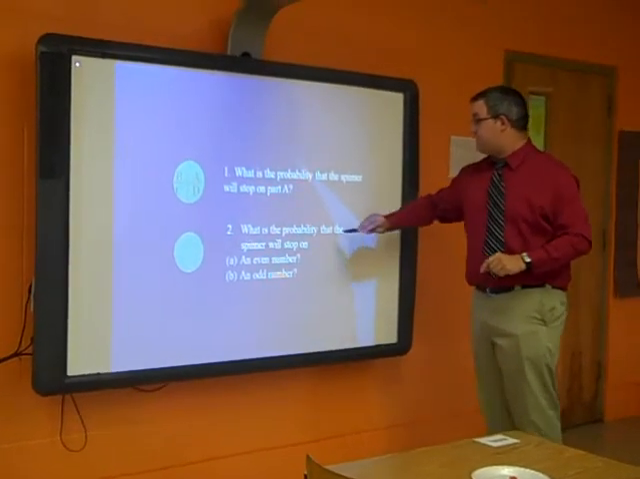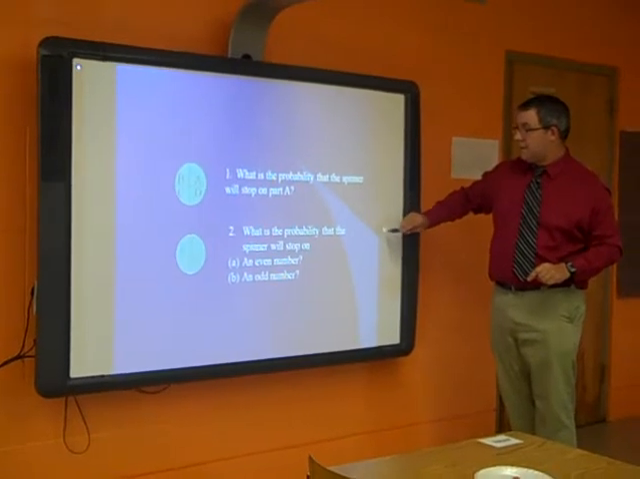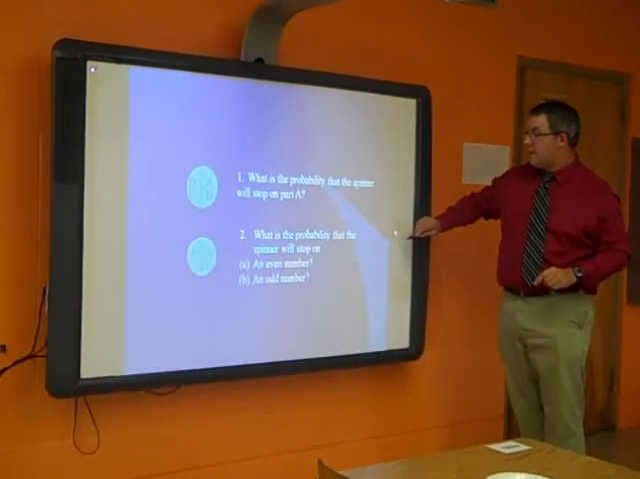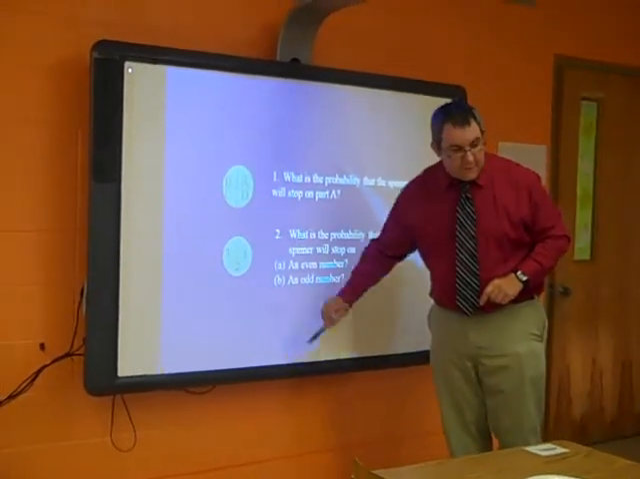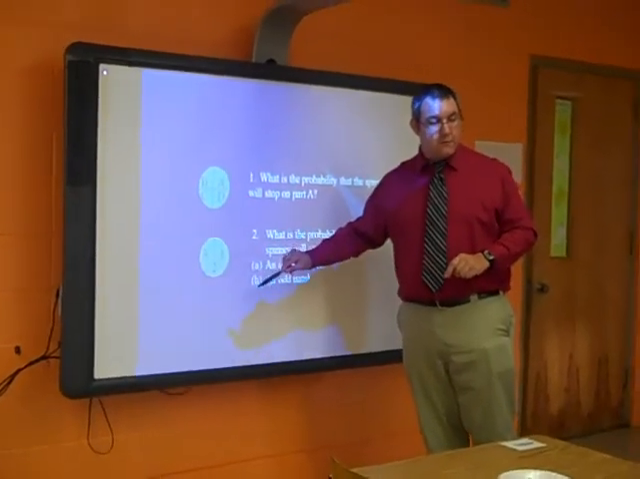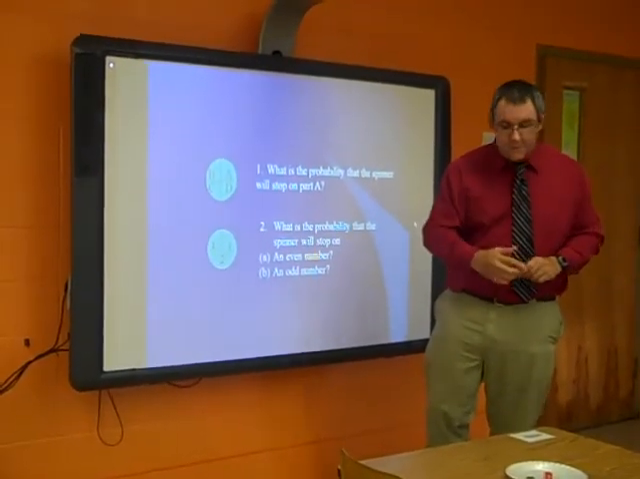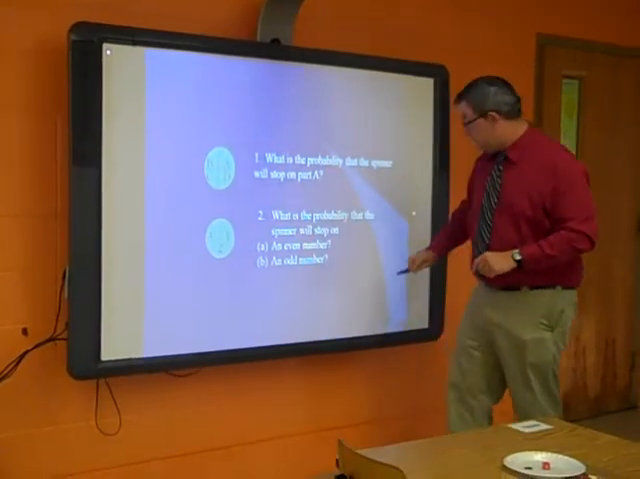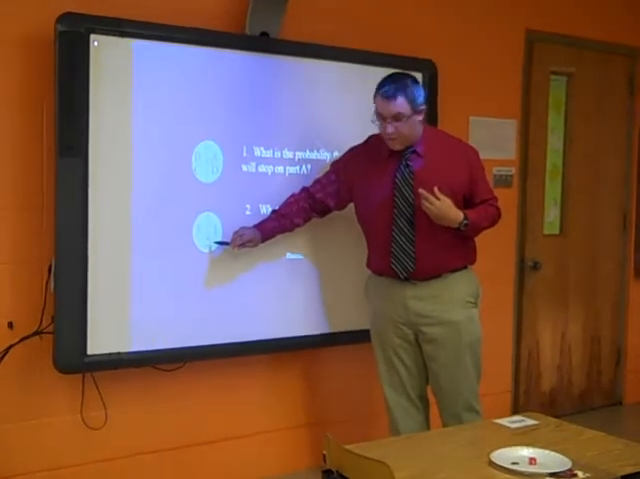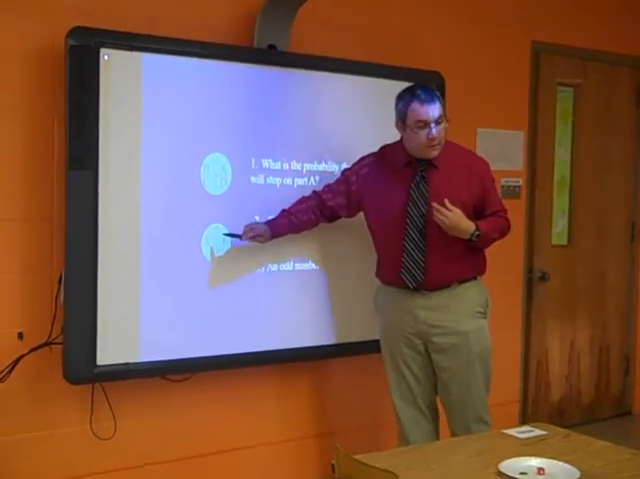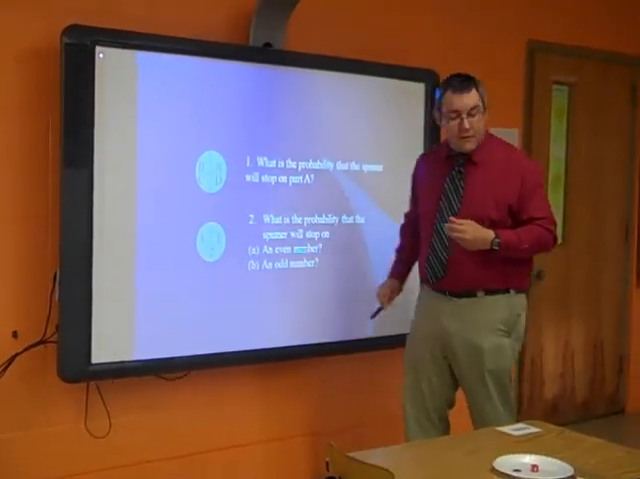Now what's the probability that the spinner will stop on A, an even number, or B, an odd number? Let's look at the even number first. Okay, what are the even numbers on this spinner? Remember the even numbers are 0, 2, 4, 6, and 8. So what's the probability that an even number will appear? 1 out of 3. You take your number out of the total number of pieces, right?